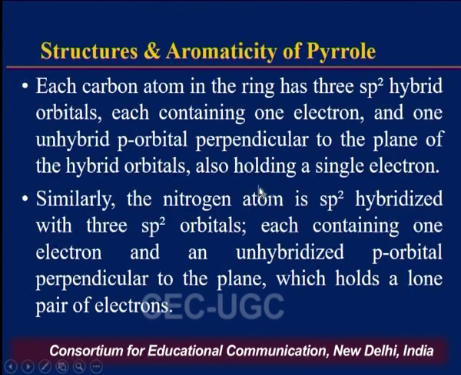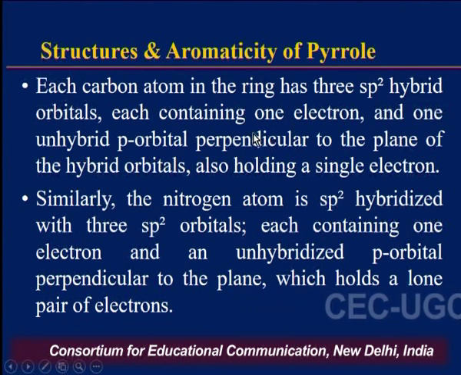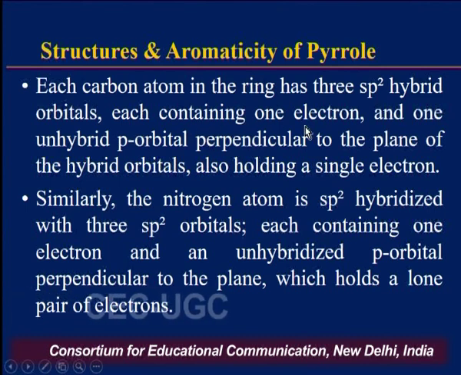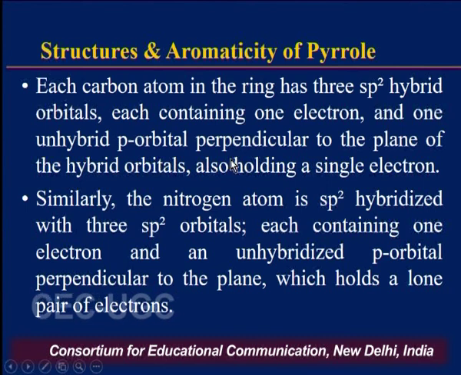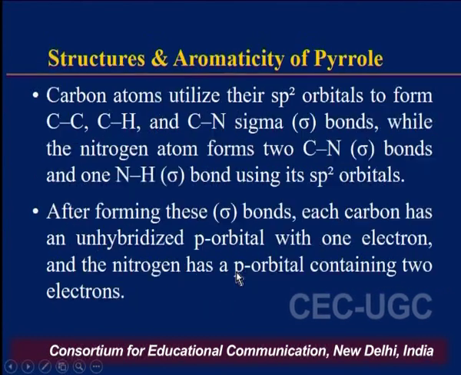Each carbon atom in the ring has 3 sp2 hybrid orbitals, as we have seen, each containing 1 electron, and 1 unhybridized p orbital perpendicular to the plane of the hybrid orbitals, which also holds a single electron in the case of the carbon atom. In a similar way, the nitrogen atom is sp2 hybridized with 3 sp2 orbitals, each containing 1 electron, and an unhybridized p orbital perpendicular to the plane, which holds a lone pair of electrons.